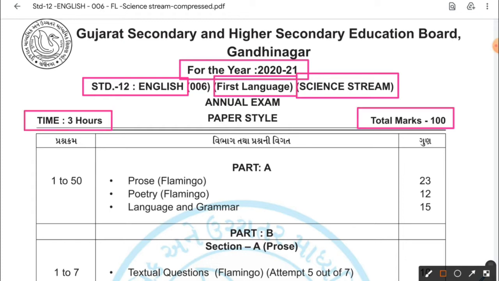Part A is the MCQ part, and 1 to 50 MCQs are there. Prose Flamingo of 23 marks, Poetry Flamingo 12 marks, Language and Grammar 15 marks. So this is how your 50 marks are divided in part A. Remember, dear students, work hard as per these weightage. Here we go to part B.